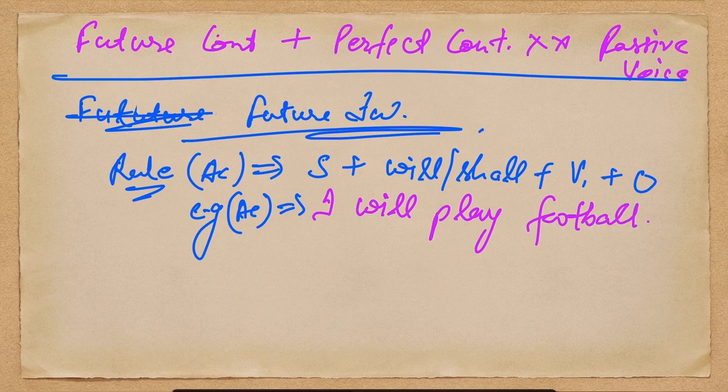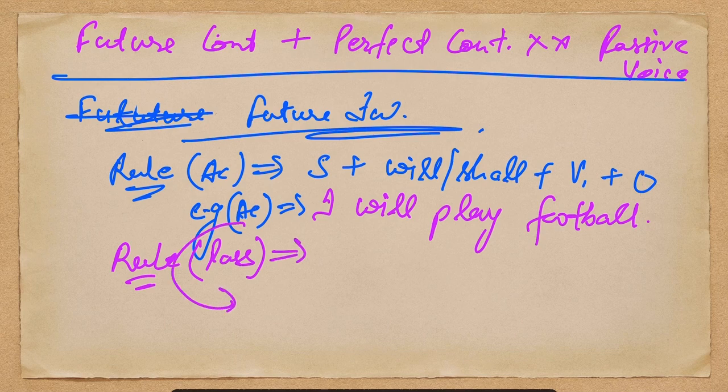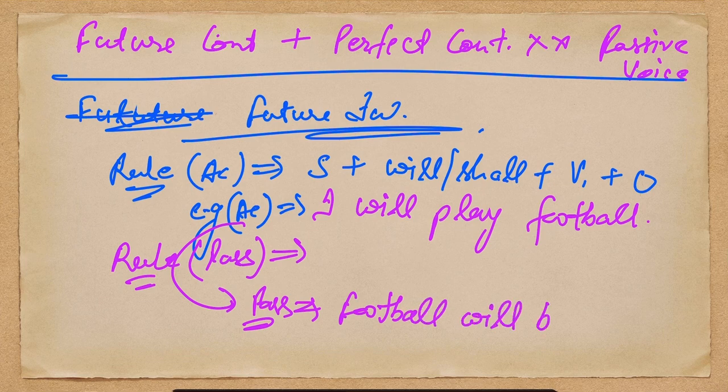Sorry, I forgot to write the rule to change it into passive voice. So the rule can be written here: rule of passive voice. So let's change it into passive voice first. Football will be played by me. This is the passive voice of the future indefinite.